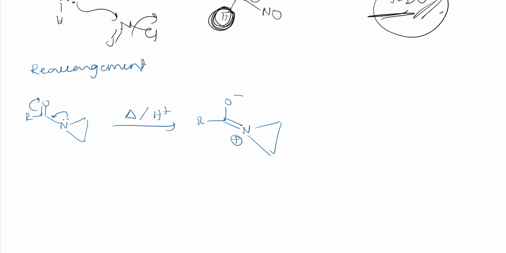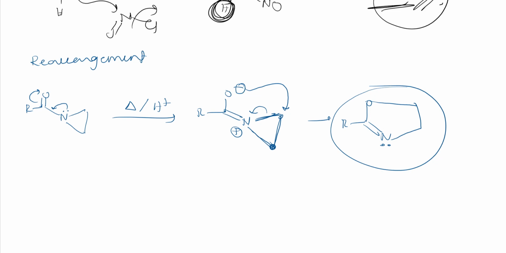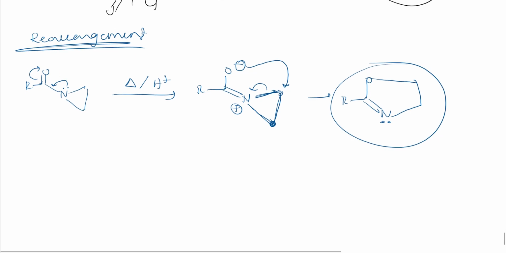Nitrogen is an electronegative atom, it can't have a positive charge, so it will attack this carbon, and this bond will be broken, right? So we will get this product, RO will be there, double bond N, this bond is broken, but here the CH2 C bond is there, and a bond is formed between this oxygen and carbon. So nitrogen becomes neutral again, oxygen becomes neutral, and we got a 5-membered ring. It is called a rearrangement reaction or ring expansion reaction, right? I hope you got it.